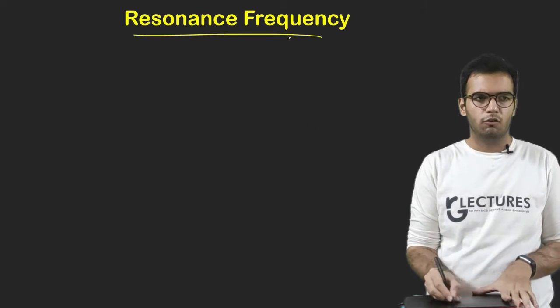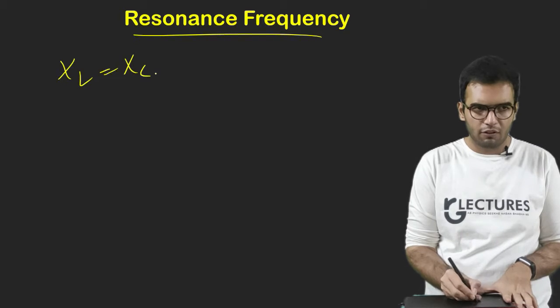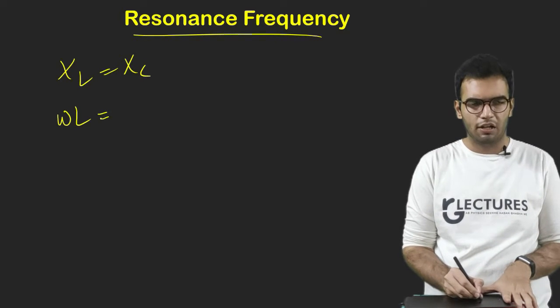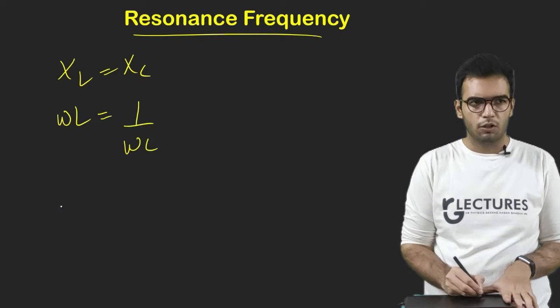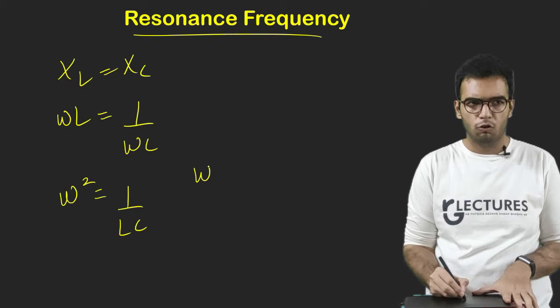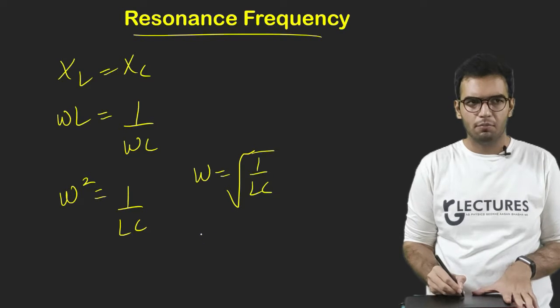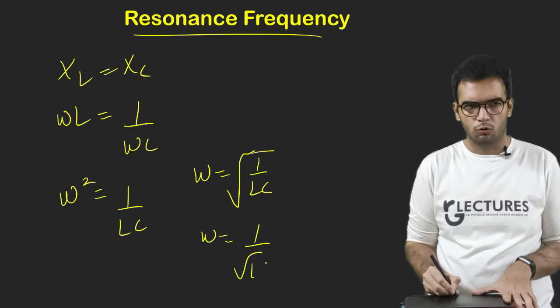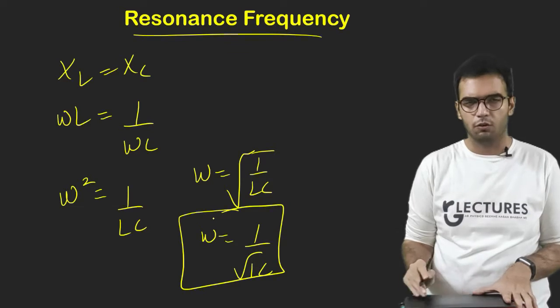So what is the resonance frequency? XL becomes XC. This is the resonant condition. XL is omega L, and XC is 1 upon omega C. So I will get omega square is equal to 1 upon LC. So omega is root of 1 upon LC. Basically omega is 1 upon root of LC. This is the resonance frequency.